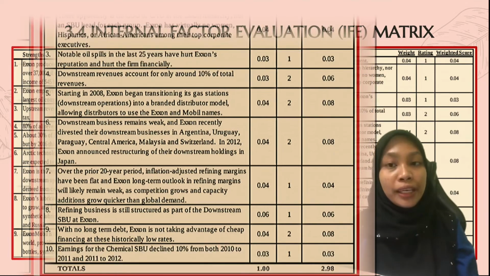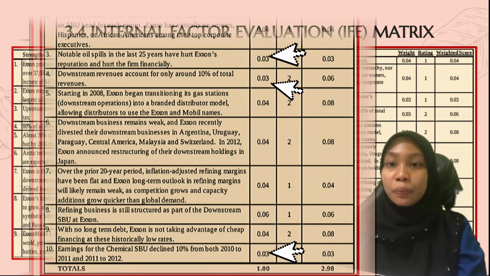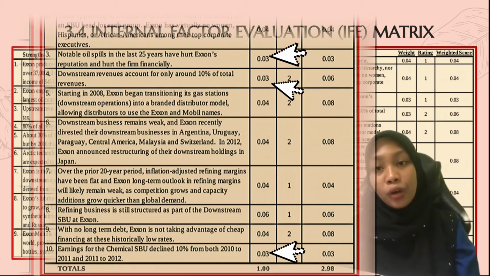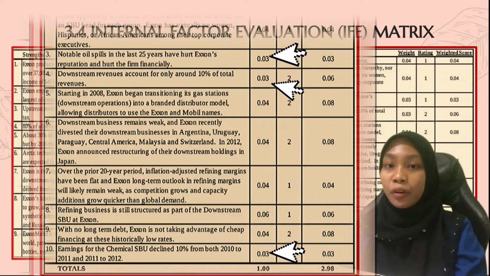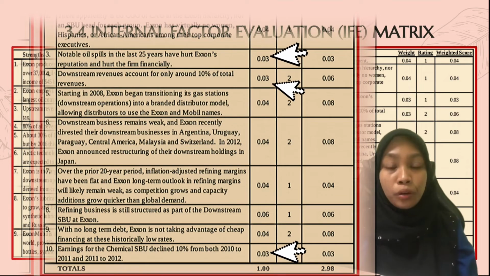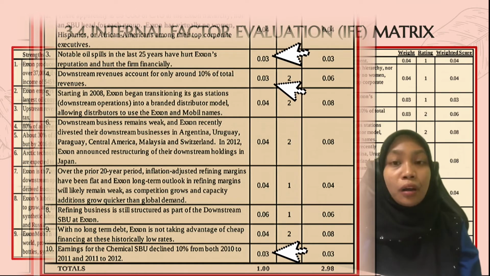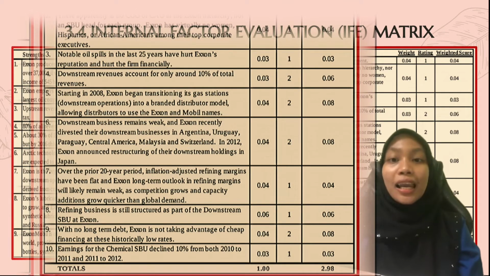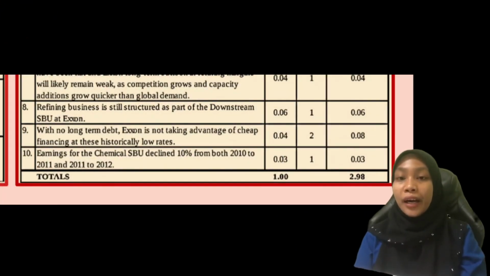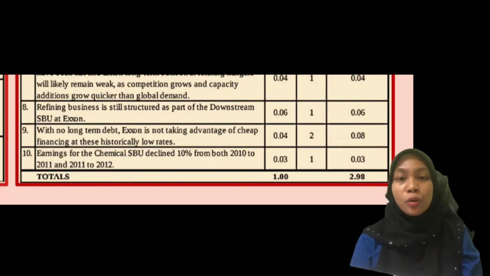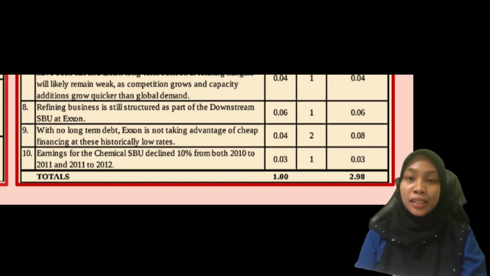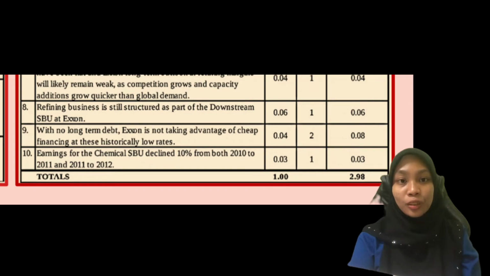Then the lower weight comes from the notable oil spill in the last 25 years that hurt the reputation, the downstream revenue decline, and the declining earnings for the chemical SBU from both 2010 to 2011 and 2011 to 2012. These factors have only a lower effect on Exxon Mobil's performance. Lastly, the weighted score of the IFE metric is 2.98, which indicates that Exxon Mobil has a strong internal position because the weighted score is higher than 2.5.